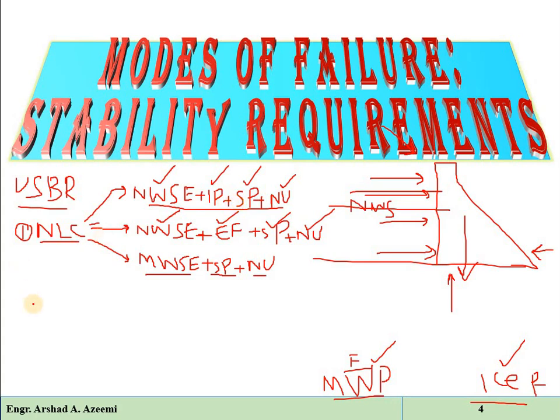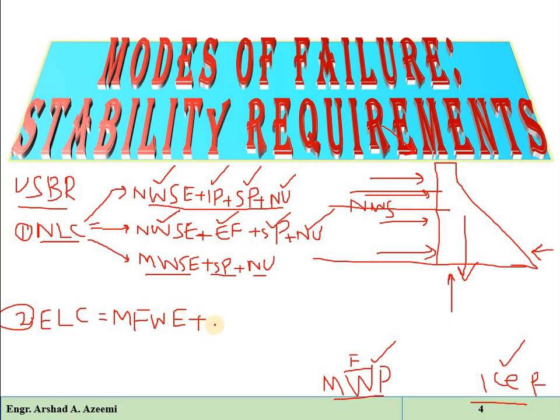The second combination according to the USBR is the extreme load combination. When the water is up to the maximum flood water elevation, for example if a flood occurs in the river, then the water stored in the reservoir will be up to the maximum flood water elevation.